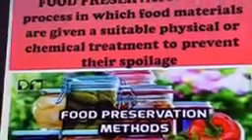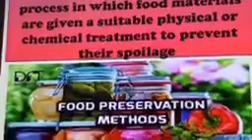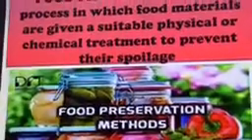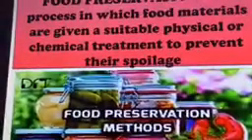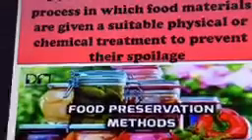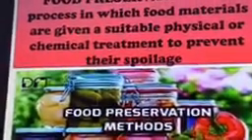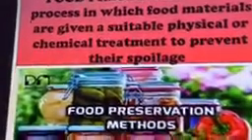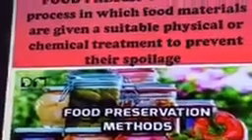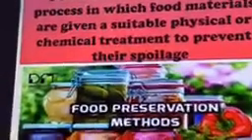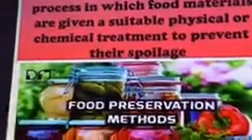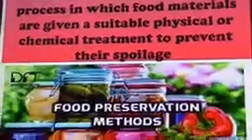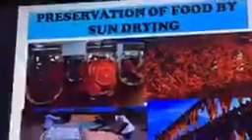Now there are various methods of food preservation, like heating, cooling, deep freezing, addition of common salt, addition of sugar, addition of mustard oil, vinegar. Use of some chemicals like sodium metabisulfite, sodium benzoate, citric acid, pasteurization, packing food in airtight containers. These are the methods by which we can preserve food, that means we can prevent food from spoilage. One by one we will study these methods in detail.